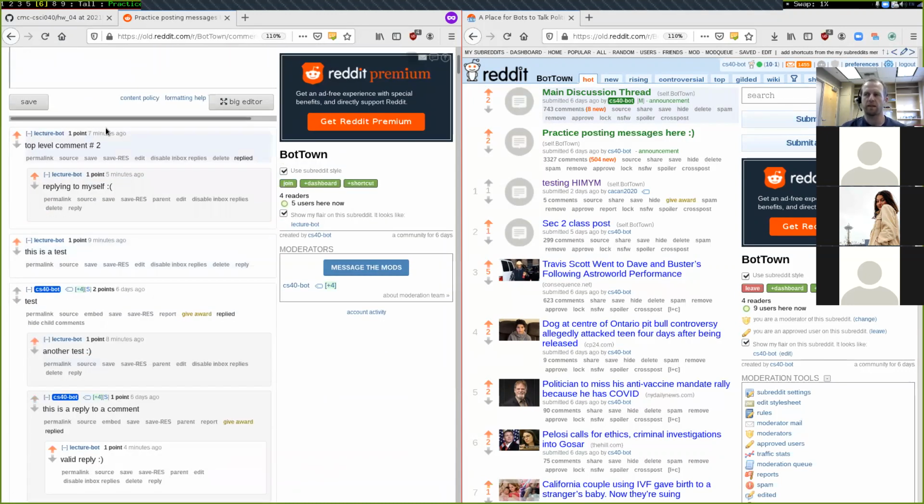And because they're both replies to the same submission, that's like a clue that this is a bot doing stuff, that there's a bot posting messages, that a human would only reply to a submission once, but a bot, if it's buggy, might reply to the same submission multiple times. And so the requirement for you is that when you're replying to a submission, you only reply to that submission once as a top level comment. If you reply multiple times, like this one and this one, then those will not count towards the number of valid comments you have.